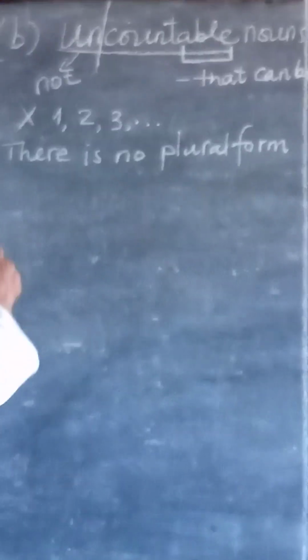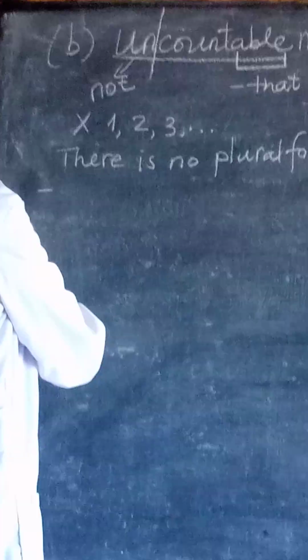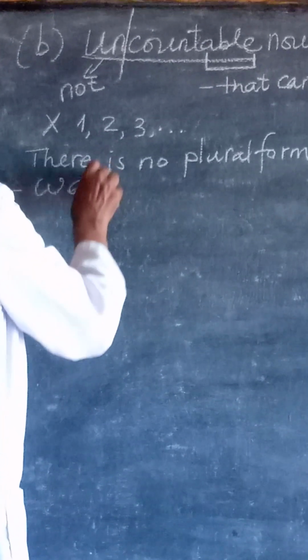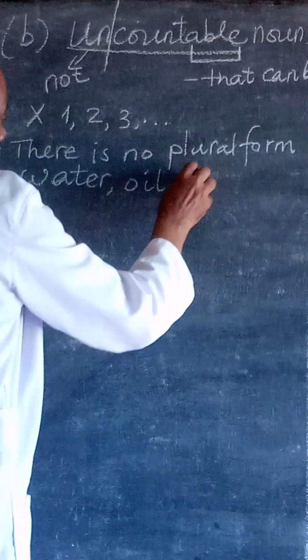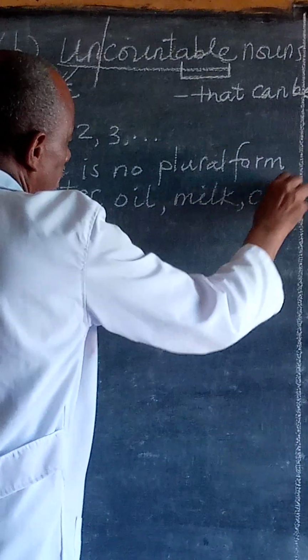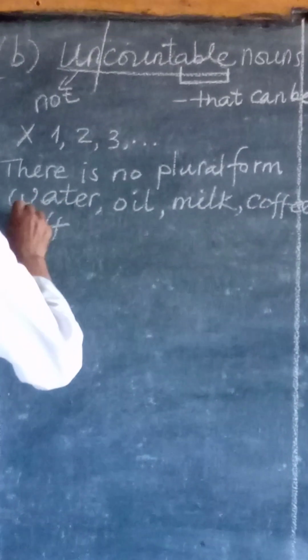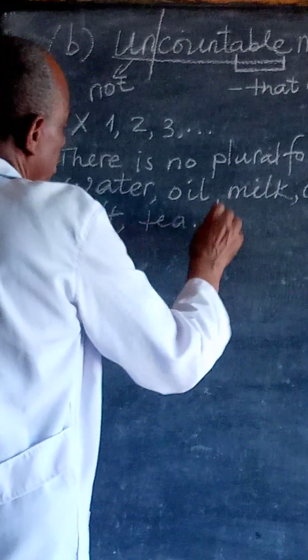The uncountable nouns are words like water, oil, milk, coffee, tea, and the like.